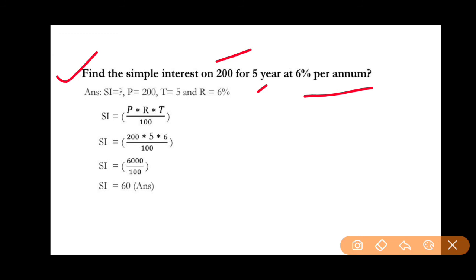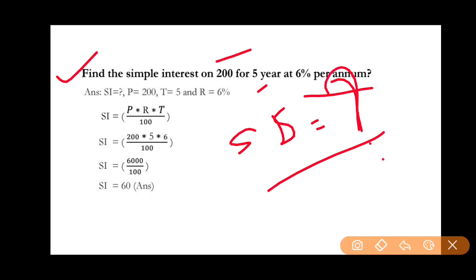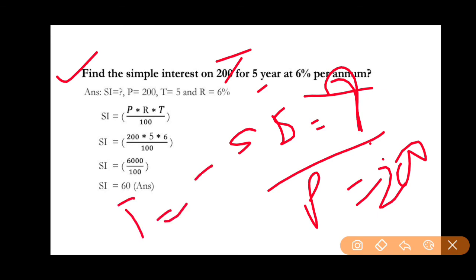So to calculate the simple interest, you mark the given data like this. Simple interest is equal to how much, which is a question mark. Here principal is given as 200, so you can represent P equal to 200, and time equal to 5. Also you can represent rate of interest equal to 6%.